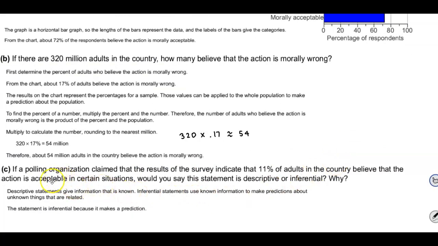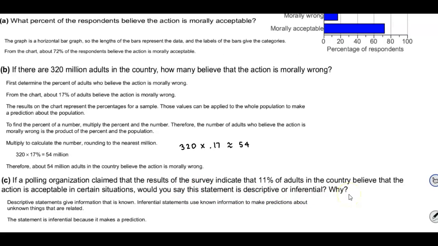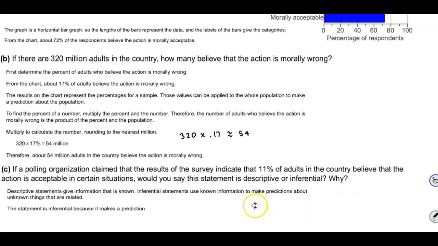Now, in part C, it says, if a polling organization claimed that the results of the survey indicate that 11% of adults in the country believe that the action is acceptable in certain situations, would you say the statement is descriptive or inferential, and why? Well, let's go ahead and talk about the differences between descriptive and inferential.